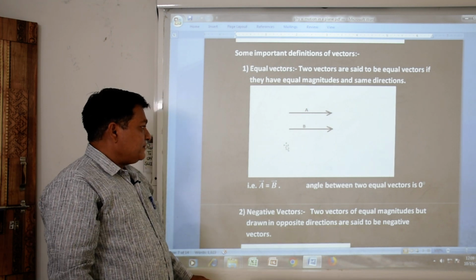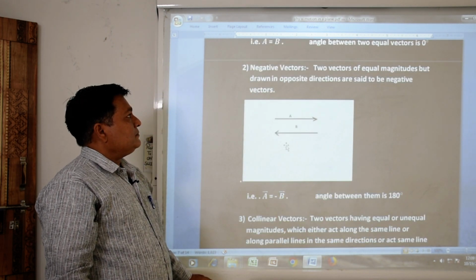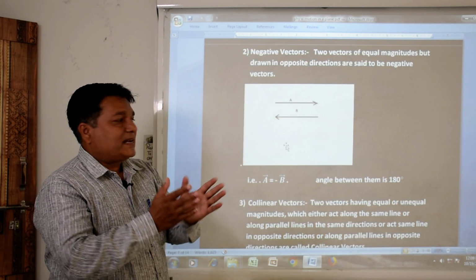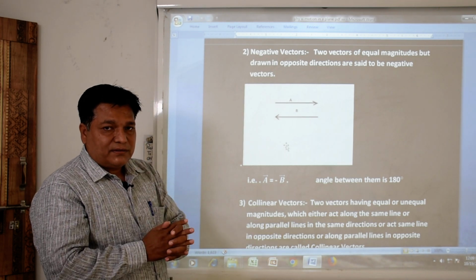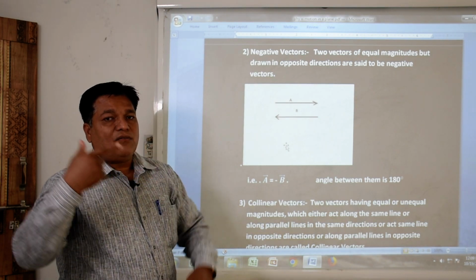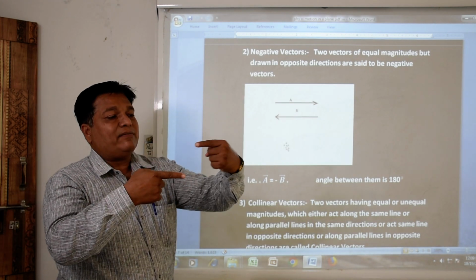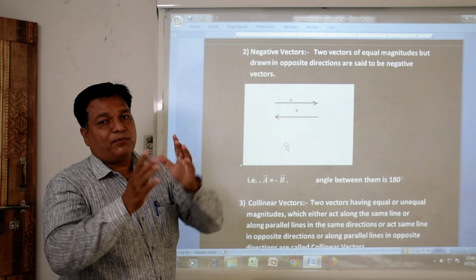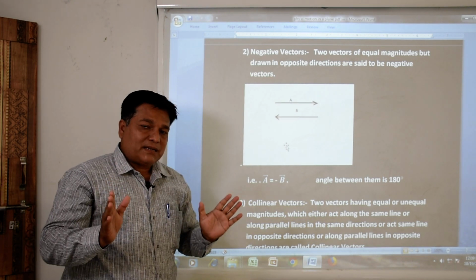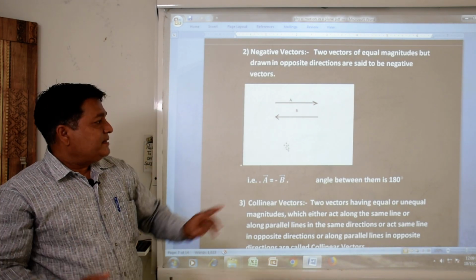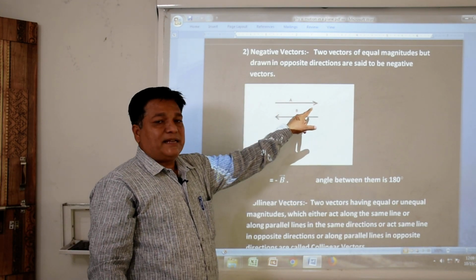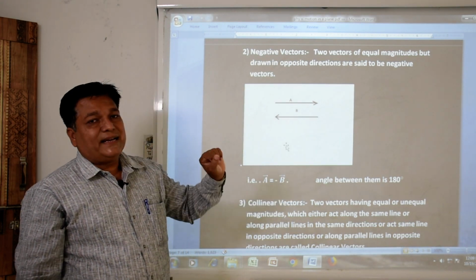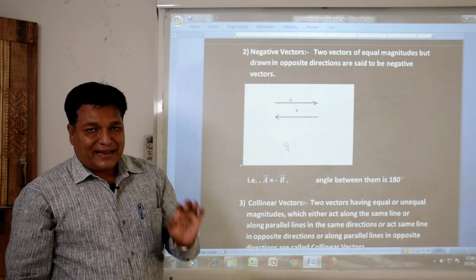Next, negative vectors. Negative vectors means two vectors that are equal in magnitude but whose directions are opposite to each other. One vector is moving in this direction and the other vector is moving in this direction. Though they are equal in magnitude, the directions are opposite, so both vectors are said to be negative vectors. See the figure here: vector A is moving in this direction, vector B is moving in this direction, their magnitudes are equal. So we can say that vector A and vector B are negative vectors.